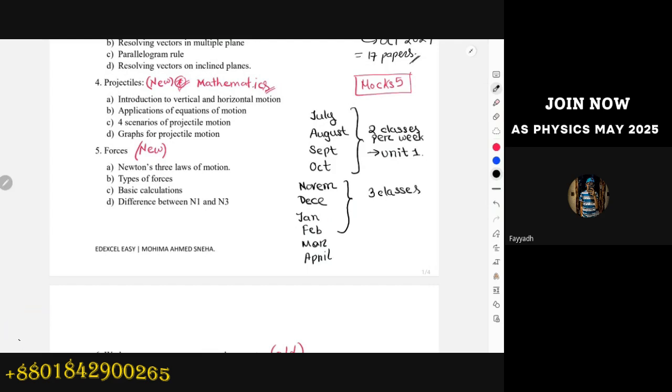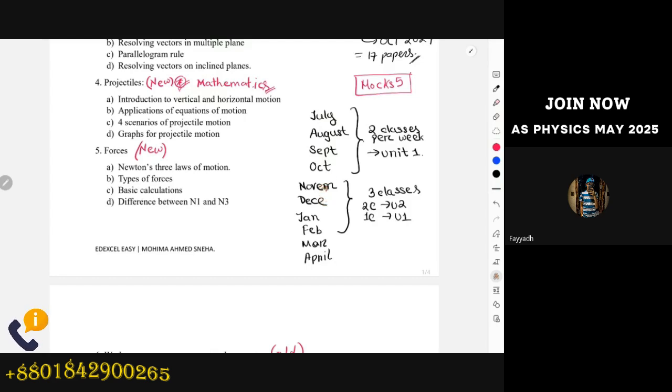Over here, the three classes will be distributed in such a way that we solve unit one and unit two together. Two classes will be for unit two and one class for unit one. Why am I taking only one class for unit one? Because over the 4 months, we will complete 90% of unit one, or maybe even 100% of unit one. So we would not need any more classes for unit one.